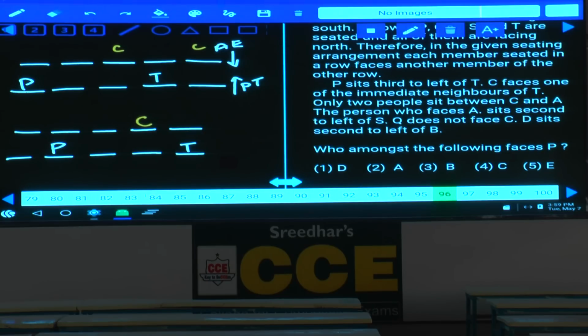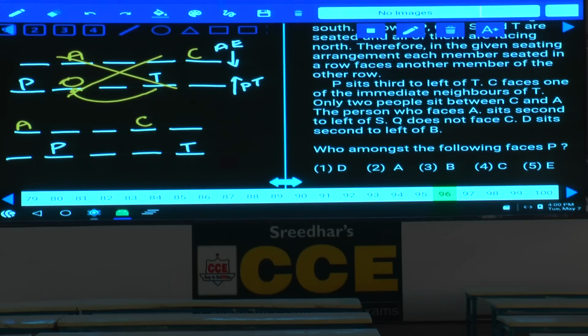Only two people between C and A. If C is here, two people between C and A is not possible. Hence, C cannot be here, and C must be at this corner. At this end, two people between C and A is here. The person who faces A sits second to the left of S. Now, this person is seated second to the left of T rather than S, and this case is completely ruled out.